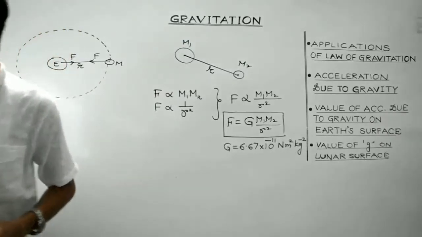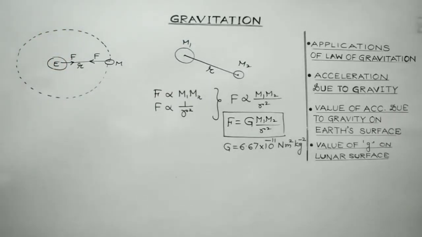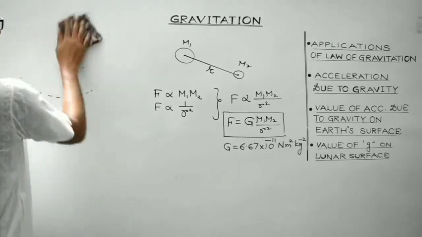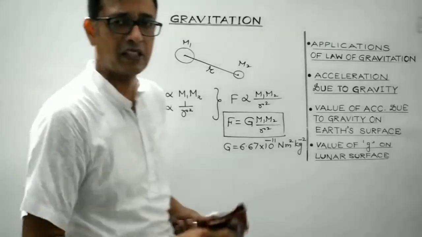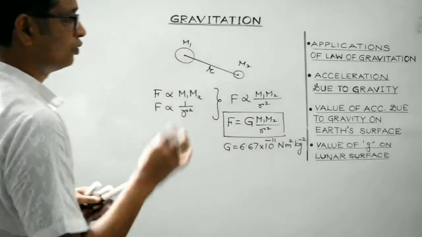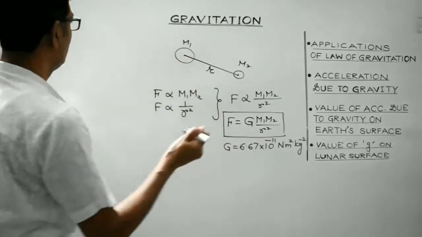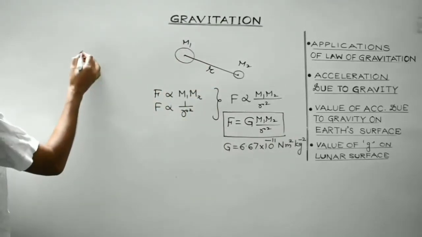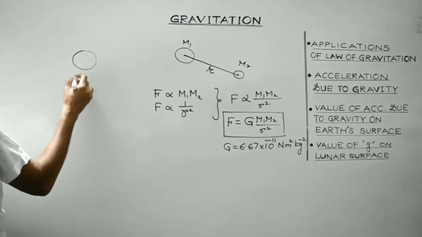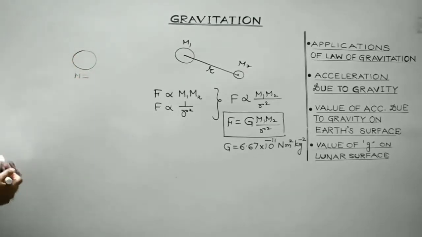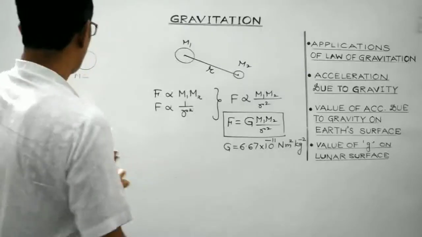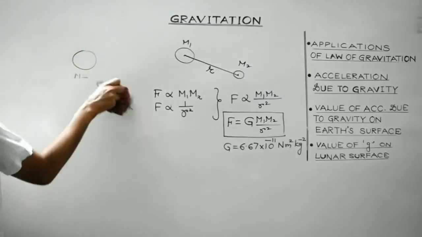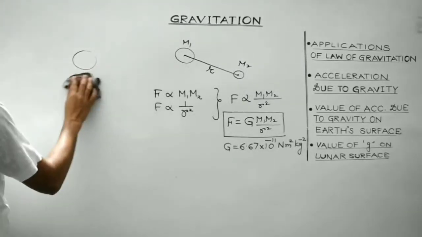Now students, in the previous lecture, we discussed the case of apple and earth, right? Let me give you an example so as to stress on that particular point. Suppose students, this is a body of large mass, a huge body, suppose a celestial object.